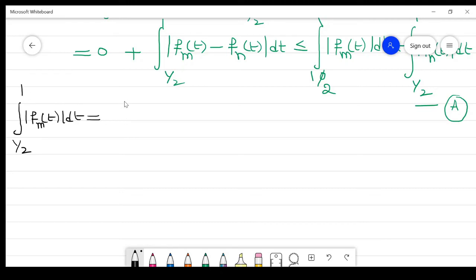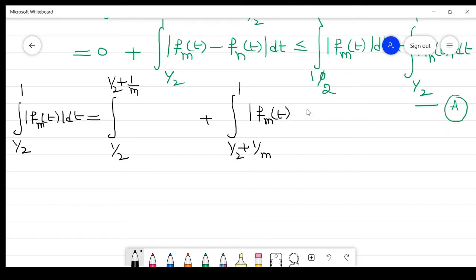Now this function is divided into two parts: from 1/2 to 1/2 plus 1/m, because here is m, and second, from 1/2 plus 1/m to 1, and this is fm(t) dt, again fm(t) dt, right? Clear? So just now substitute the value of these functions.